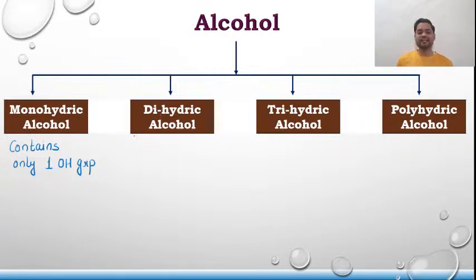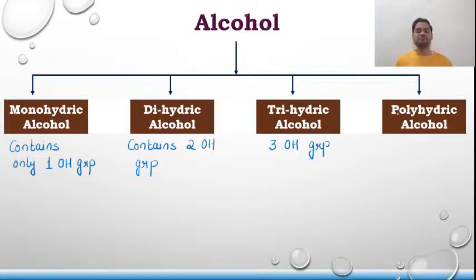Talking about dihydric alcohol, it contains two OH groups, whereas trihydric will contain three OH groups.